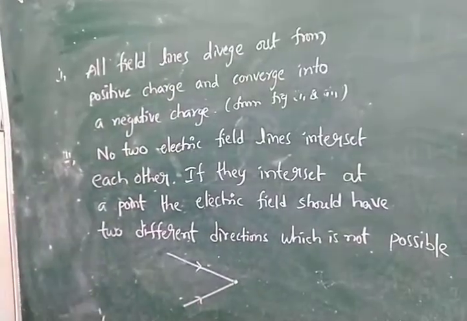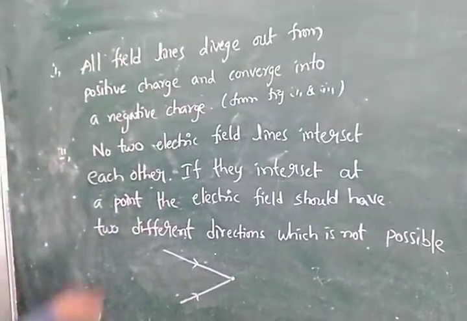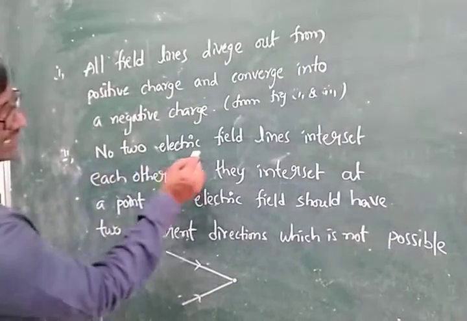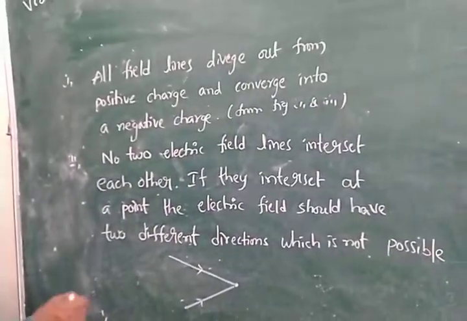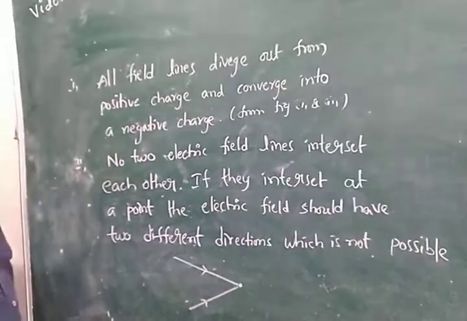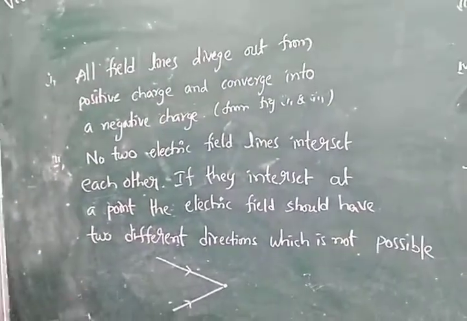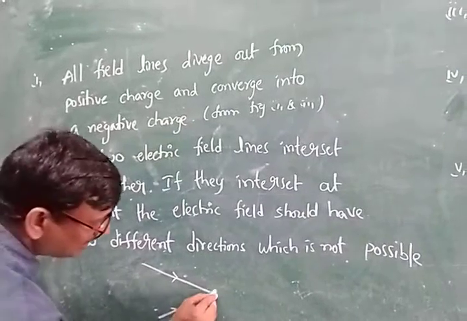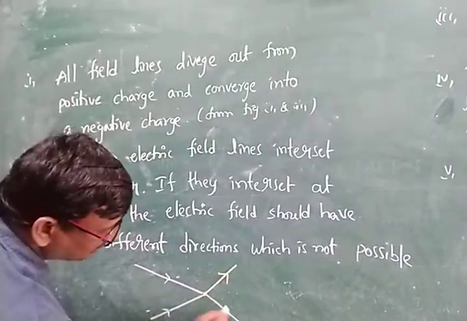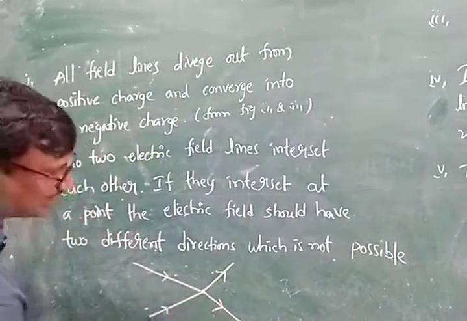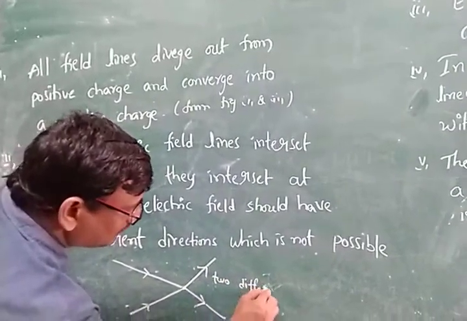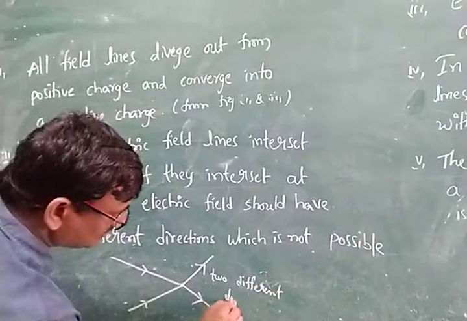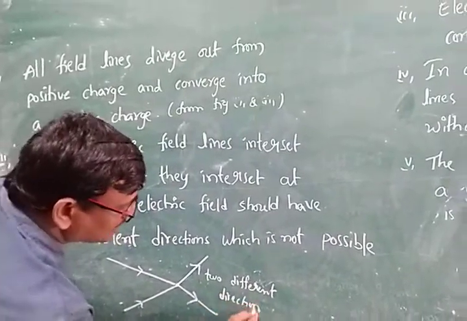It is not possible, because no two electric field lines intersect each other. If they intersected each other, they would have two different directions. It is impossible.